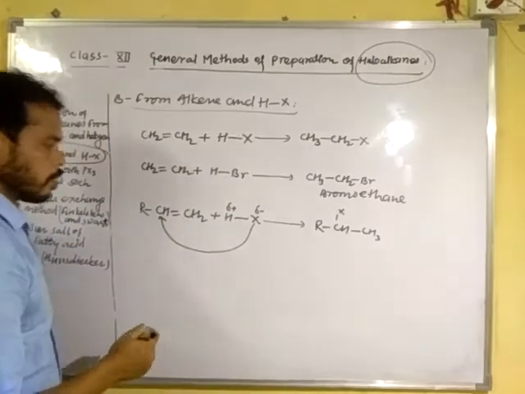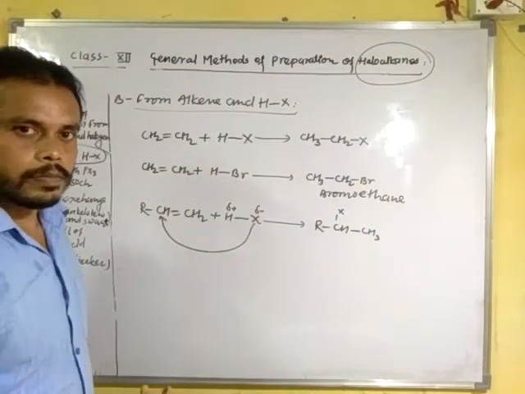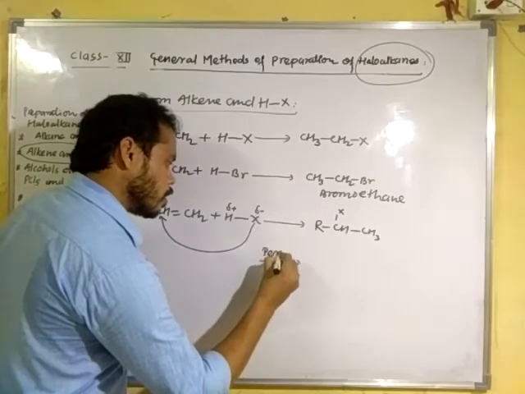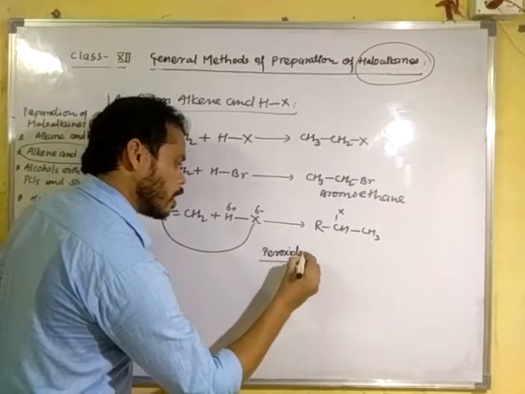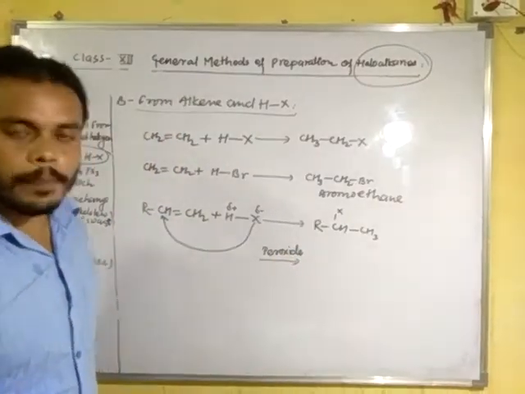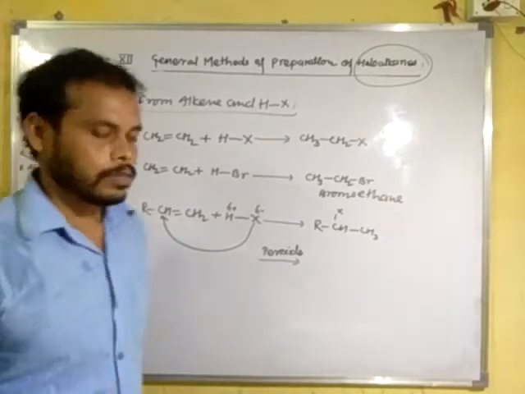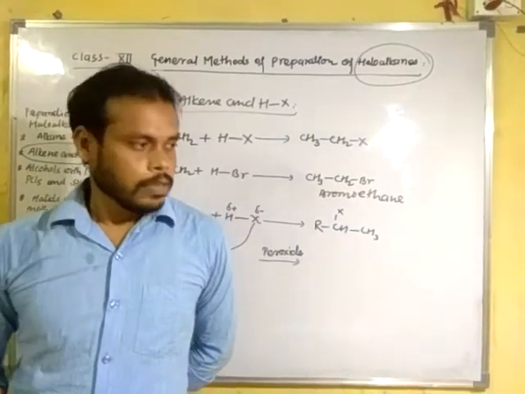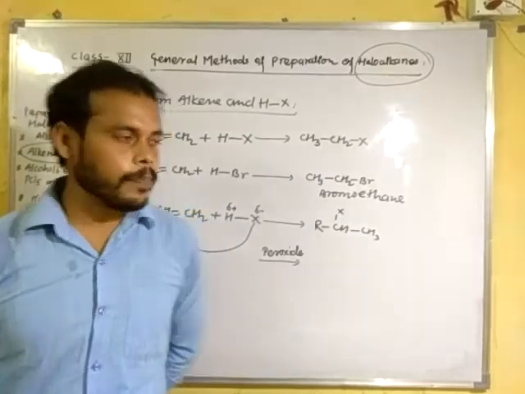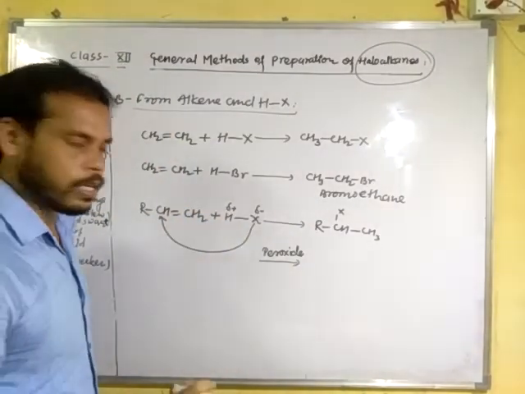But in the case of peroxide, suppose the reaction occurs in the presence of peroxide, mainly benzoyl peroxide, the reaction is according to the anti-Markovnikov rule. That means the negative part attaches to that carbon atom having the greater number of hydrogen atoms.